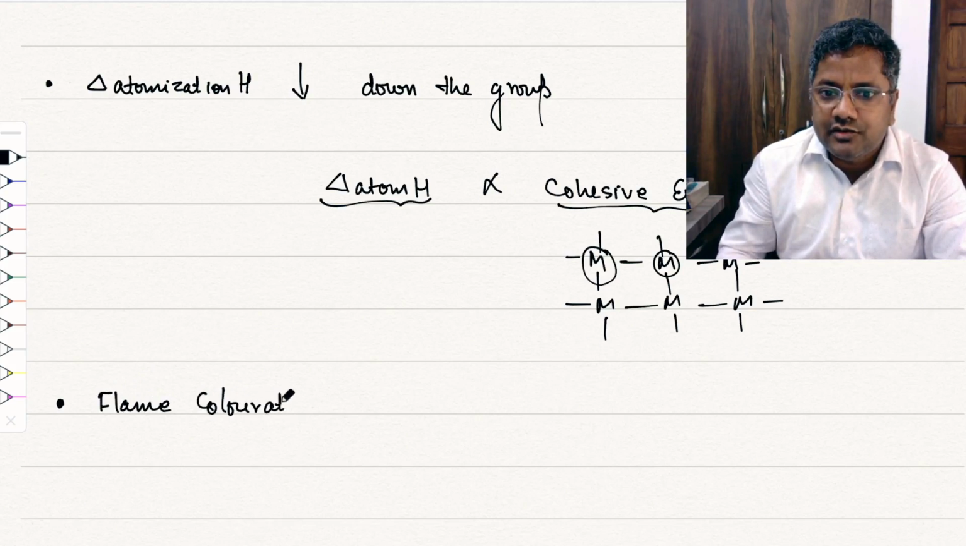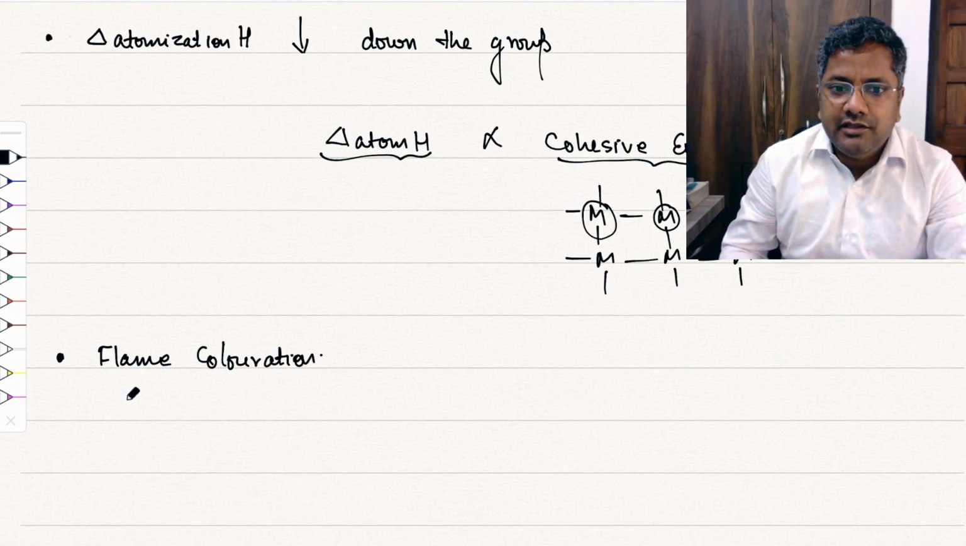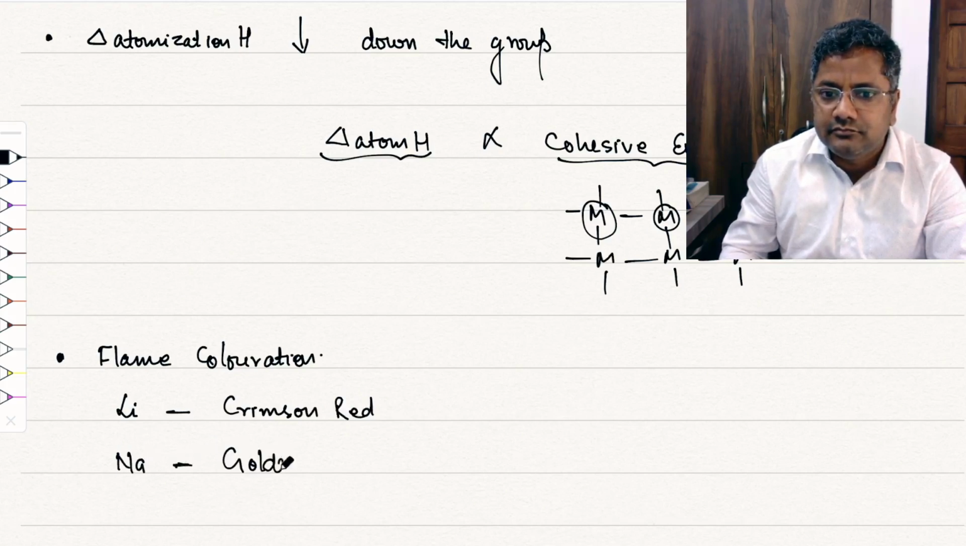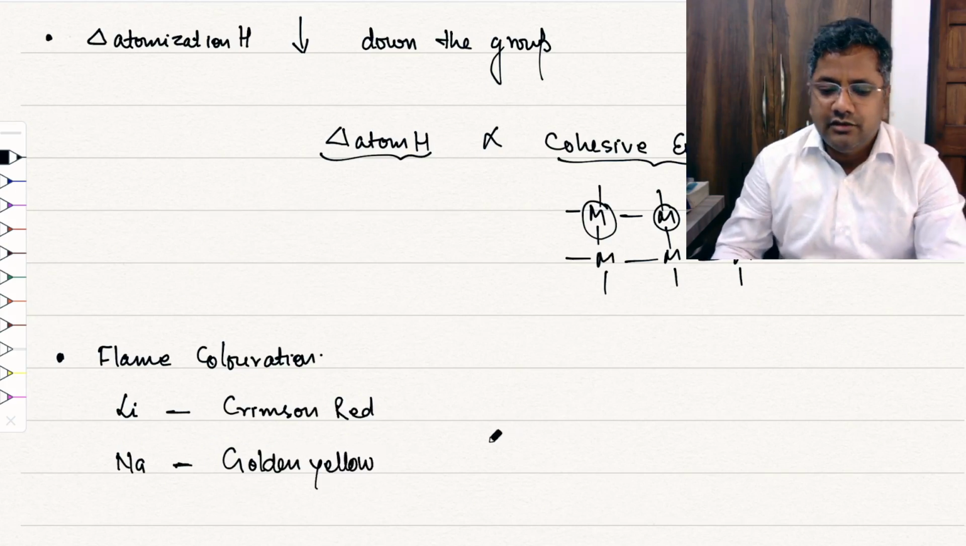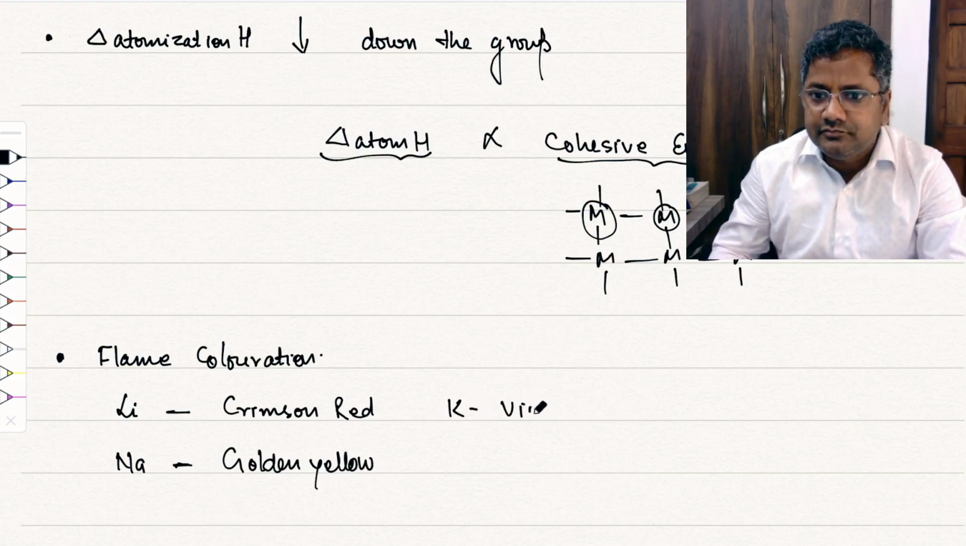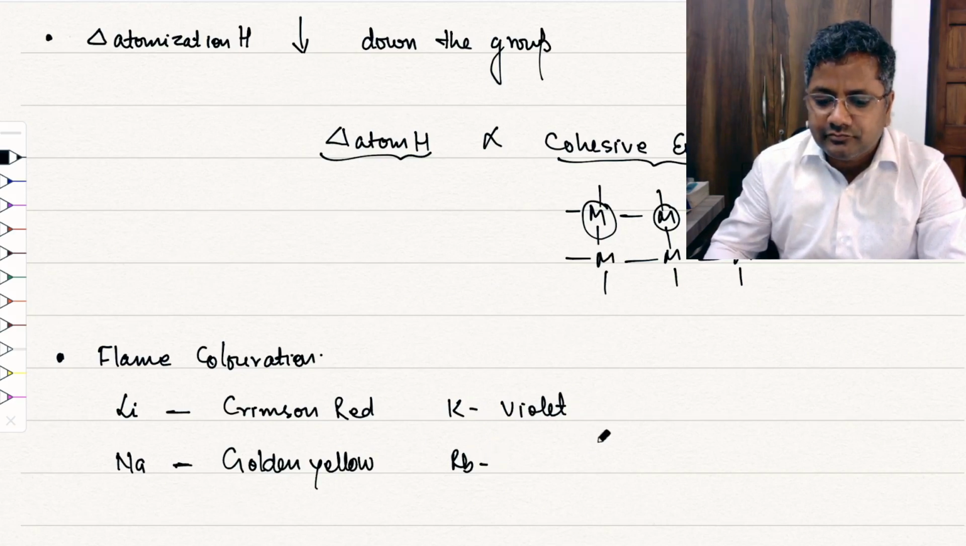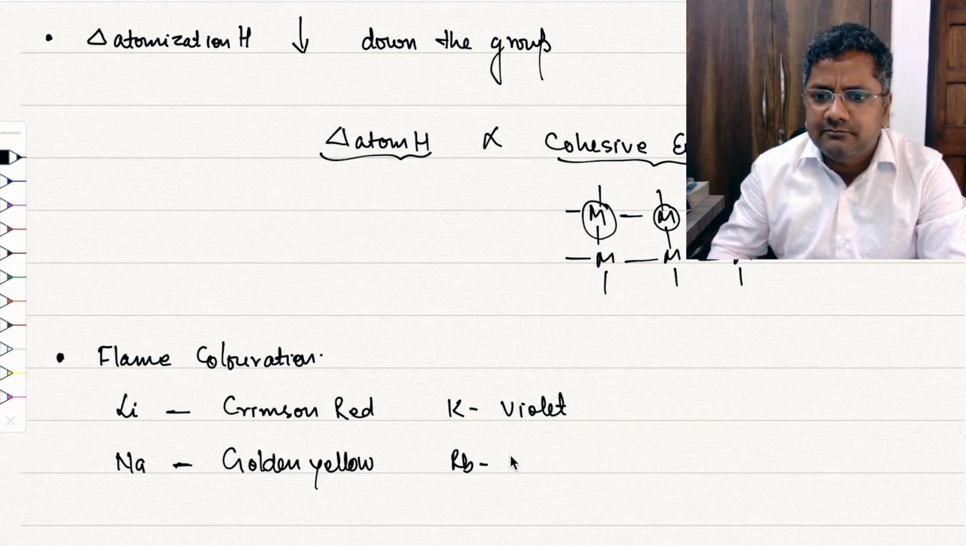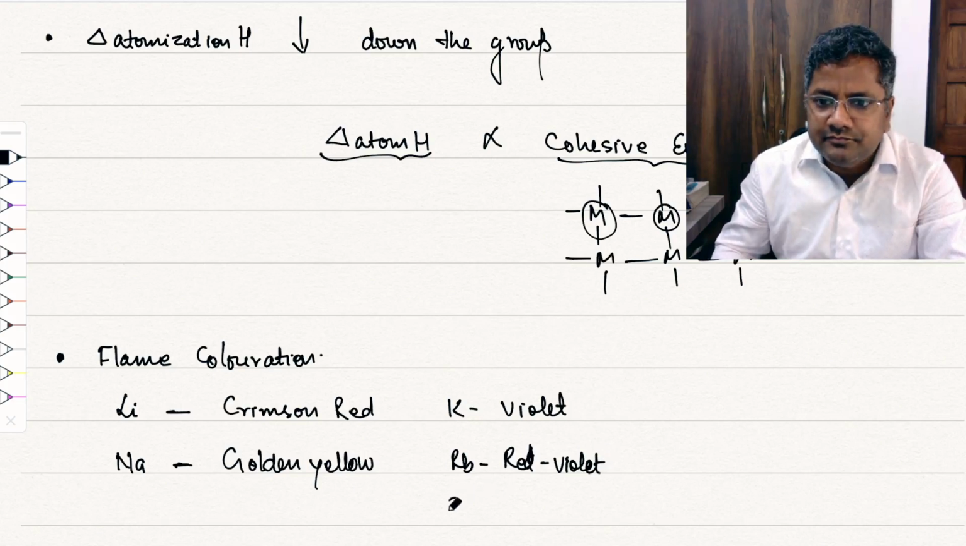If you see, lithium imparts red, crimson red, sodium golden yellow, potassium violet, rubidium dark violet, we can say red violet or dark violet, and cesium blue.